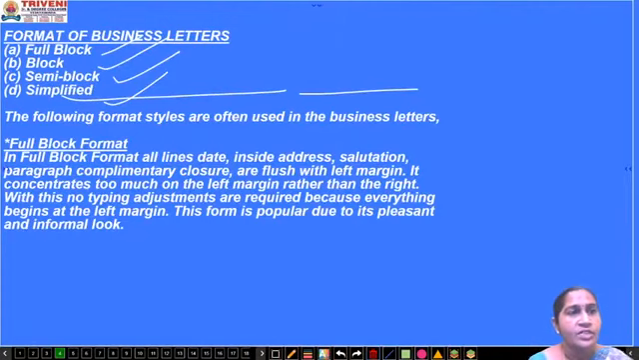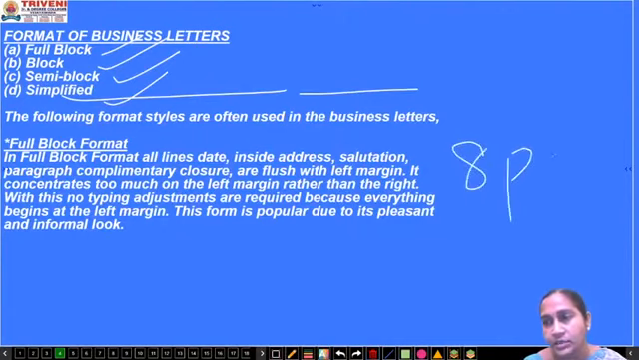Okay, now we are going to see a full block format. What is fully block format? In the next slide, I will show you how to write a fully blocked format letter. First we will see in detail what it is. In a full block format letter, altogether you have 8 parts in a letter. All the 8 parts are written towards the left margin. I will show you in the next slide how to write.